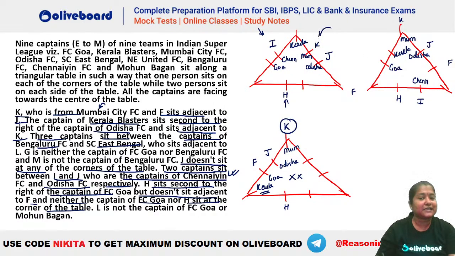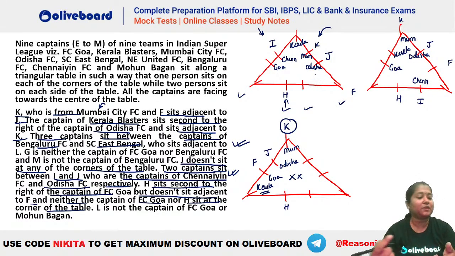Now in the first case, can we have 3 captains between your Bengaluru and East Bengal? Is it possible in the first case, guys? Possible hai kya? Can we have 3 people between Bengaluru and East Bengal? You can see only 4 places are vacant for the positions. This one, this one, this one and this one. Here you cannot have a gap of 3 people in either of the positions, right? 3 का gap कैसे करोगे? 2 का gap कर सकते हैं, but 3 that's not possible in the first case, right? So now you can see the first case is also invalid here.